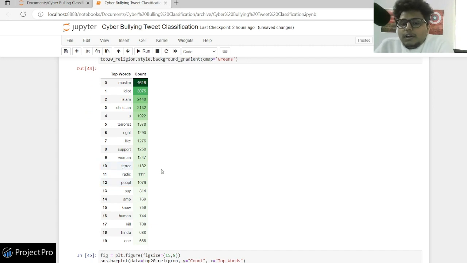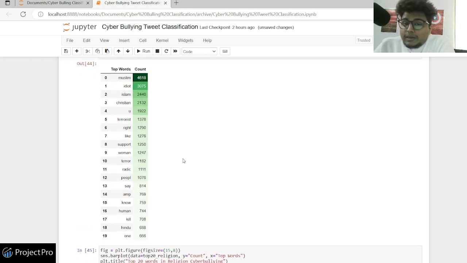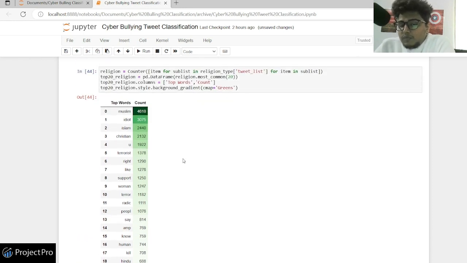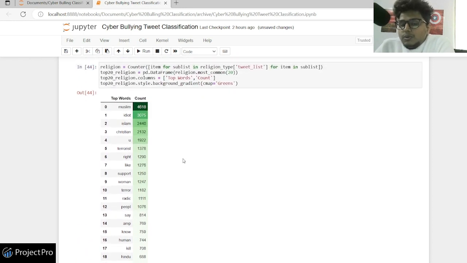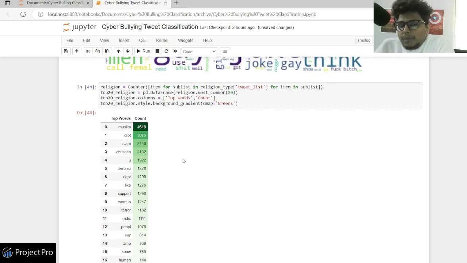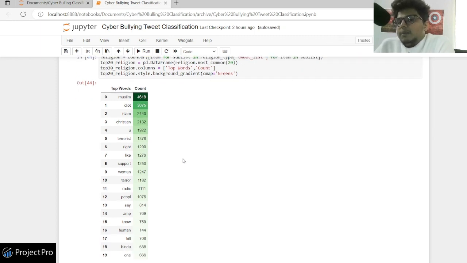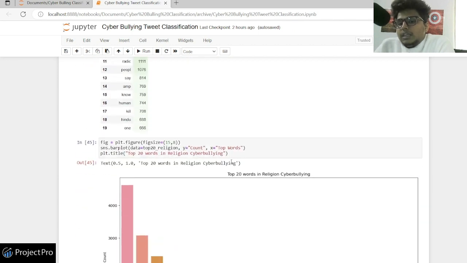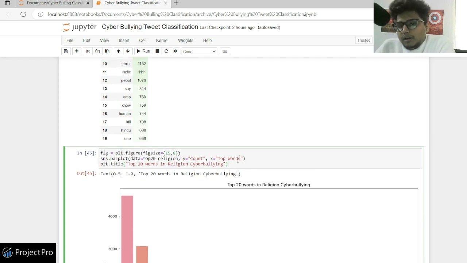If you're seeing any tweets or words here which are offensive to you, just don't feel bad about it. We are doing good work to classify this, and that is one reason we initially discussed why this application on cyberbullying tweets is really important. And as we are going towards an era of freedom of speech, there should be a limit to it, right?